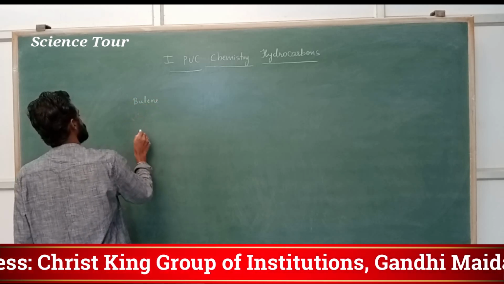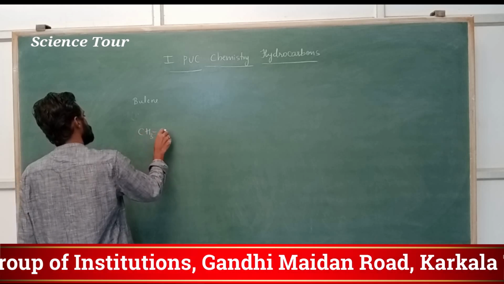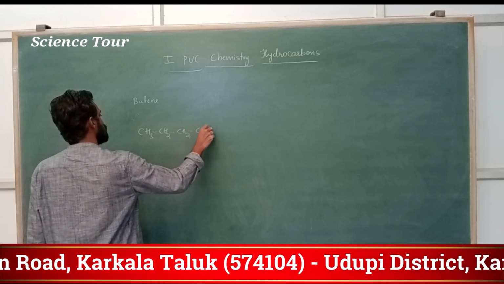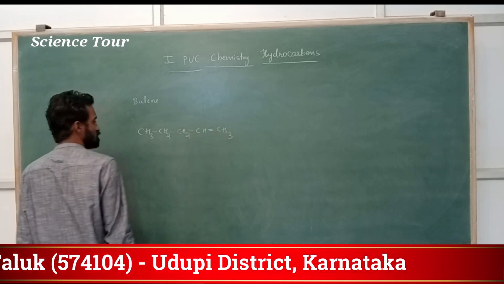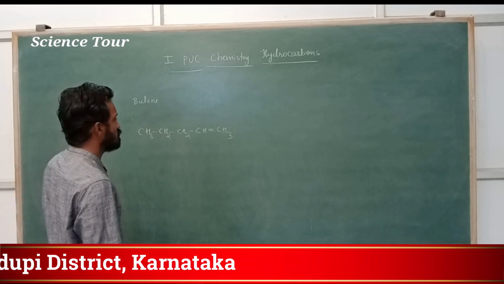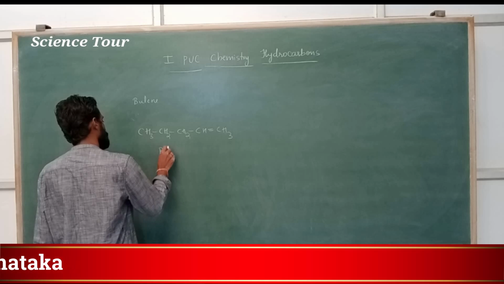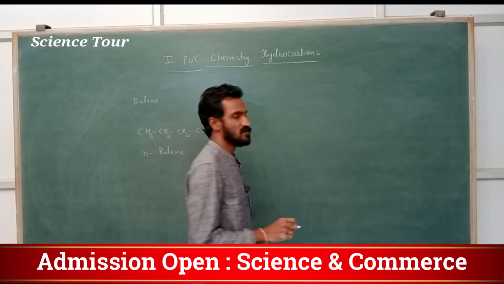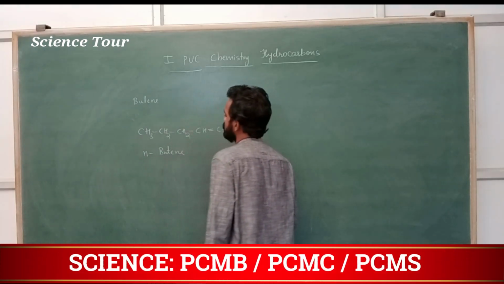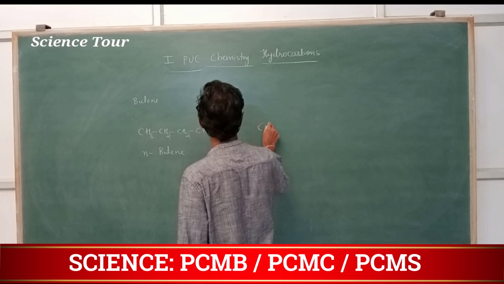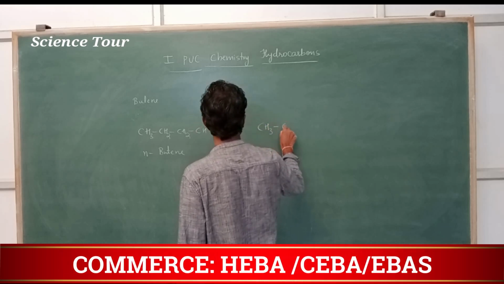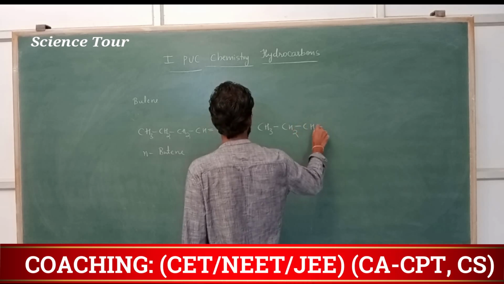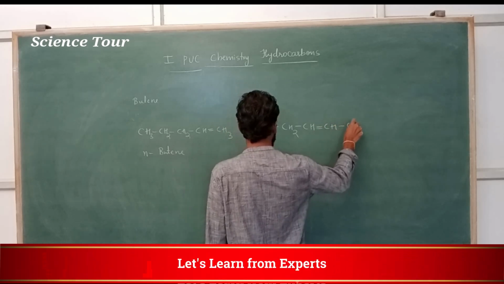This butene, my dear students, CH3, CH2, CH2, CH double bond, CH3. Okay. Here this is called butene, n-butene. N means the long chain of butene. Correct. Now, my dear students, you can write this like this also. And one more is there, CH3, CH, CH2, CH double bond, CH single bond, CH3.